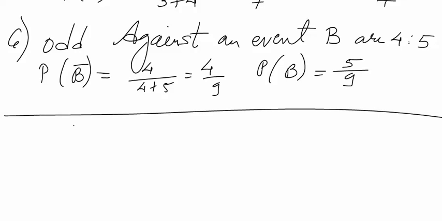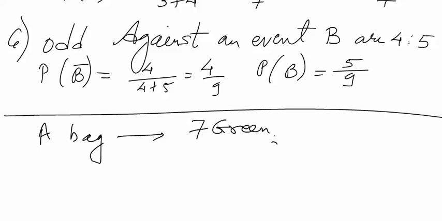Now if I say there is a bag which contains 7 green balls, 5 red balls and 4 orange balls.